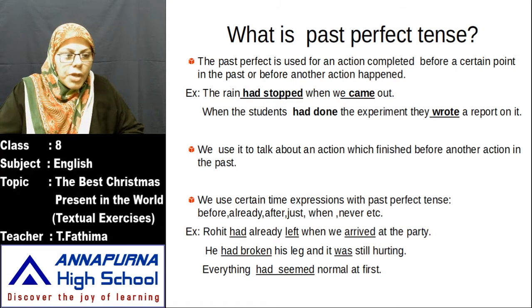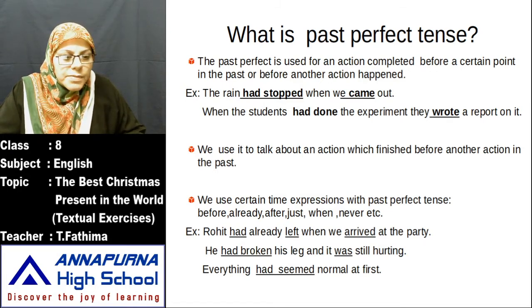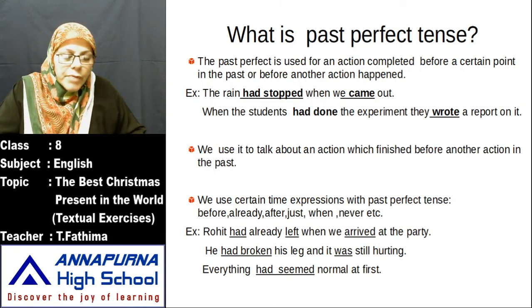Okay, now we use certain time expressions with past perfect tense. When you have to use past perfect tense, we use this type of words: before, already, just, after, when, never, etc. These types of words come in the sentences. When there are these types of words, you can understand that it is past perfect tense.